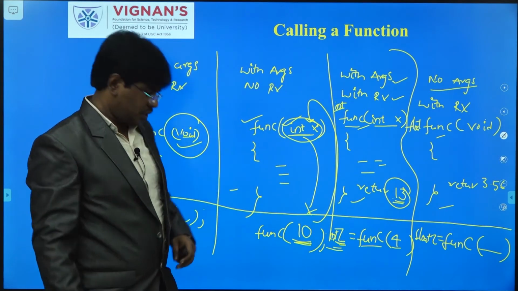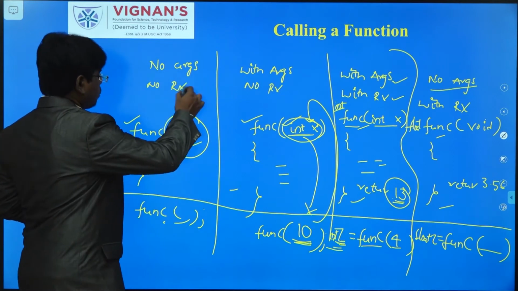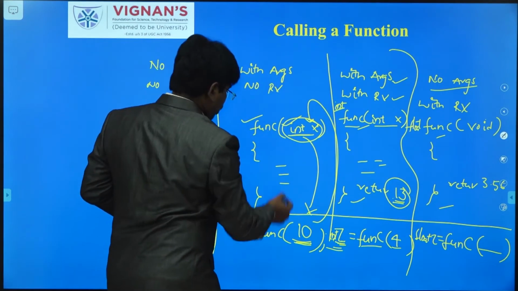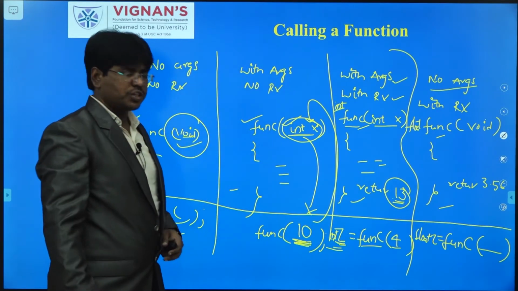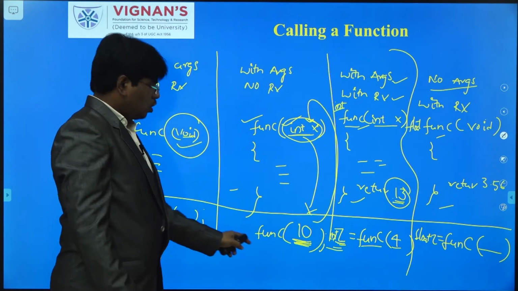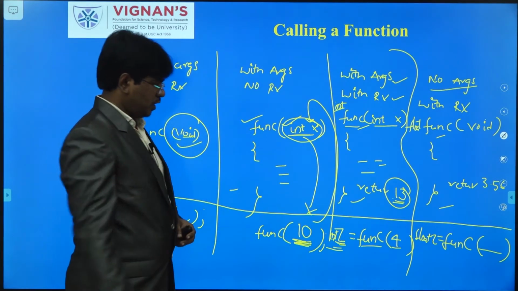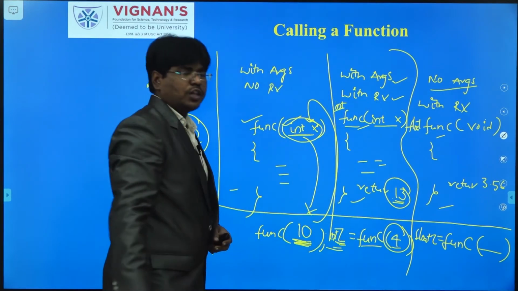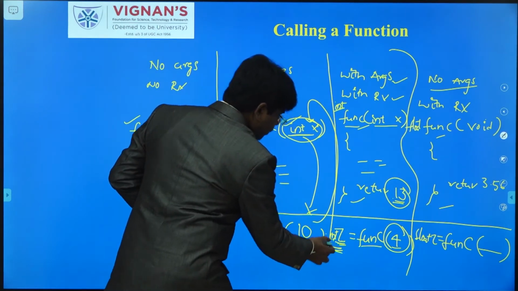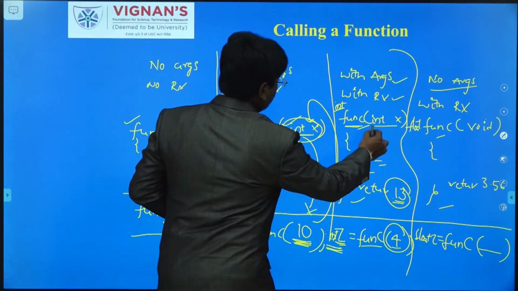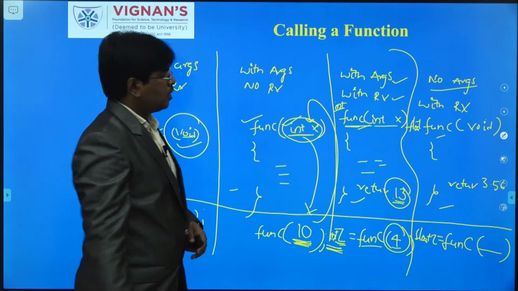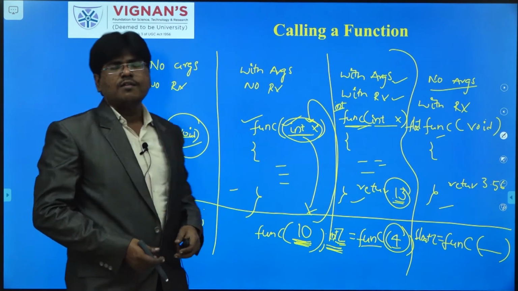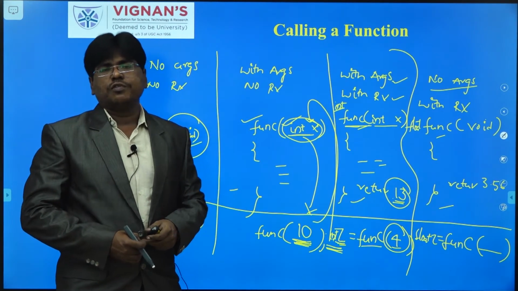Okay, so this is about function calling based on 4 classifications. Again I am telling. If no arguments and no return values, you simply call the function with the function name itself. If arguments are there, you have to pass the arguments of that type along with the function name. No return values, so you don't need to mention return types here. Whenever arguments and return values are both there, you have to pass the arguments within the brackets, and also mention the variable to take the return value. In the same way, no arguments with return values.